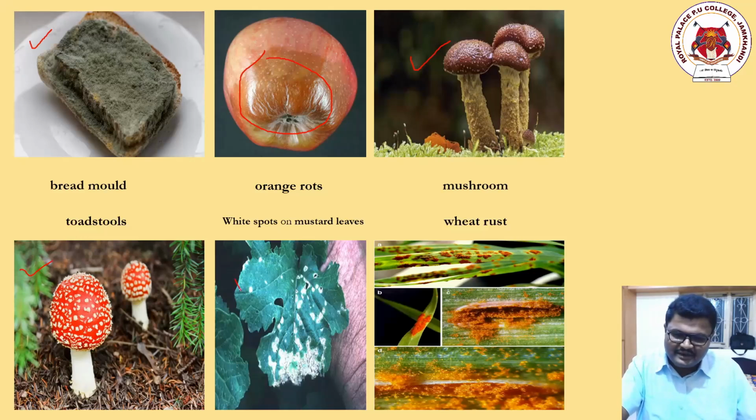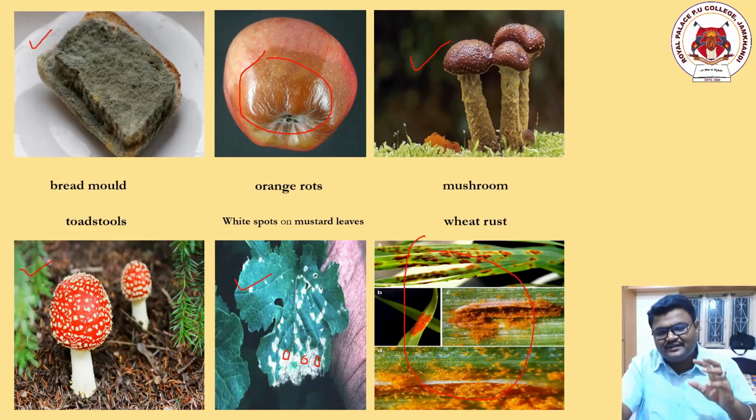This is a plant called mustard plant, and this is a mustard leaf, and these are called white spots. This is an infection, a disease, and as I told you, it is caused by a fungus. Now what you are seeing over here in all these photos, A, B, C, D, is the wheat plant, which is getting infected by a disease created by whom? It is a fungus once again.